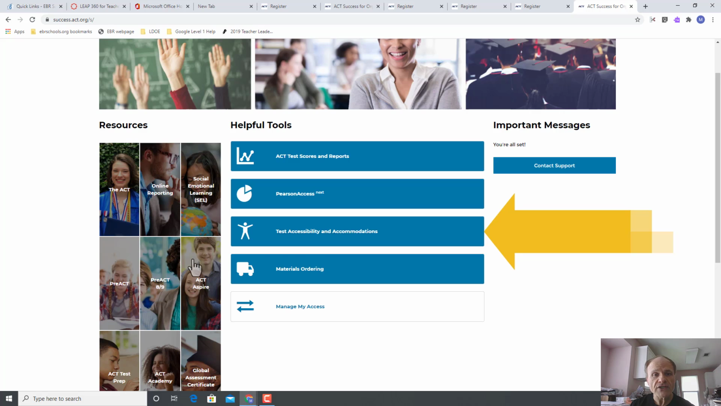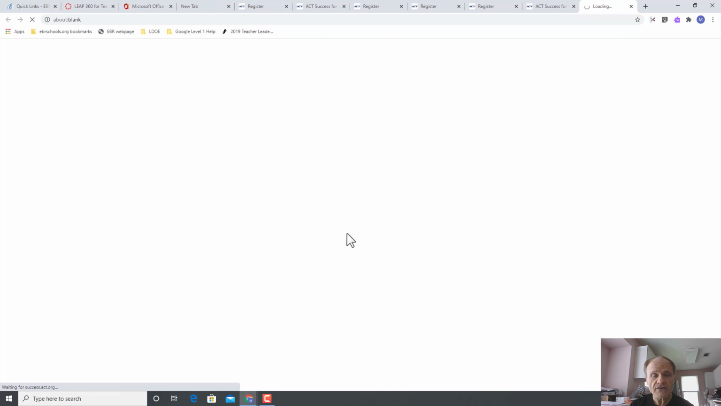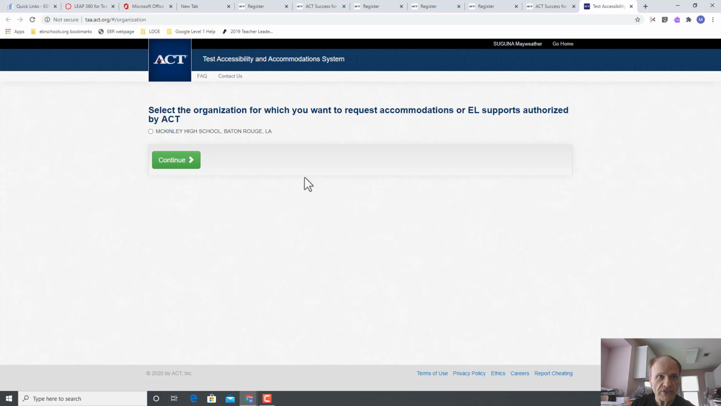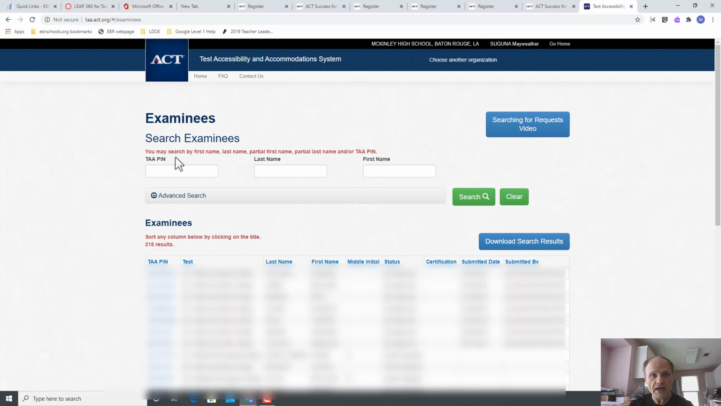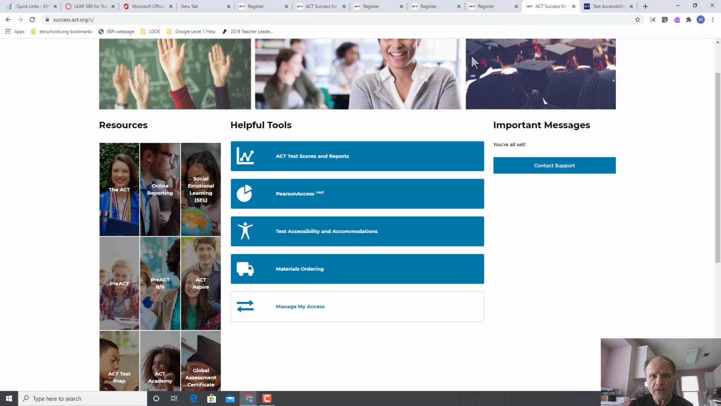This is where, you see right here, test accessibility and accommodations. This is where you're going to click. So if you click on this, it's taking a while. So if you click on this, it's going to say select the organization for which you want to request accommodations or EL supports authorized by ACT. So you click on this, go to continue, and then you'll get all this other information. Okay. All right. So now what I want to do is look at this.